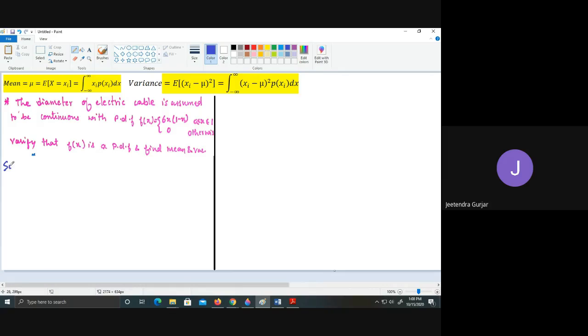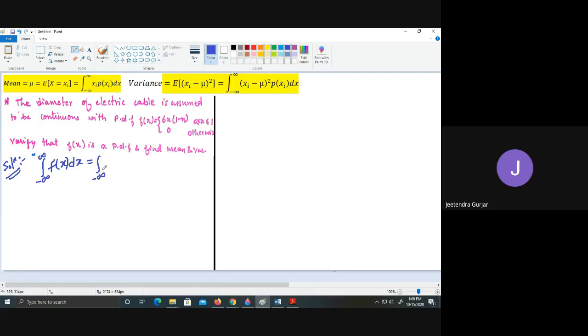So I'll start the example. First, I'm going to take the function f of x that they have given. The integral from minus infinity to infinity of f of x dx, first you are going to find it, to verify the probability density function.